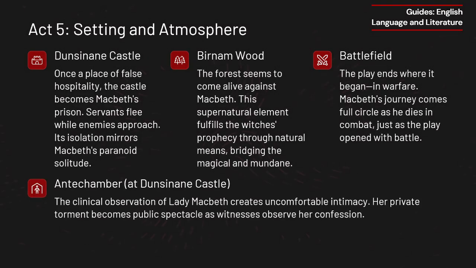The antechamber at Dunsinane Castle. This setting offers an intimate yet detached view of Lady Macbeth's decline. Unlike the dramatic settings of war and power struggles, the quiet observation of her sleepwalking makes her suffering feel even more tragic. The clinical setting emphasizes her isolation, as her mind unravels before witnesses who could do nothing to save her. Each of these locations contributes to the overwhelming sense of doom in Act 5.